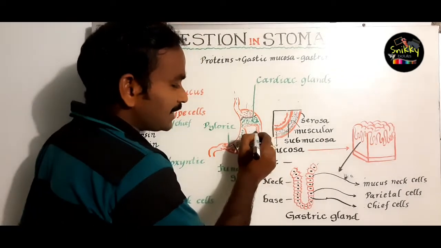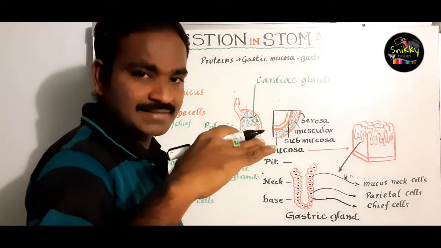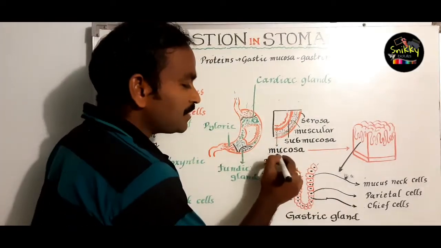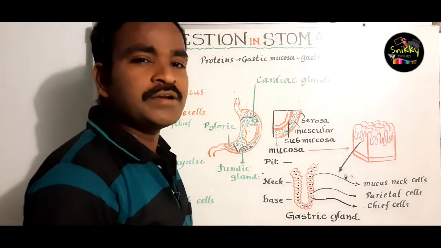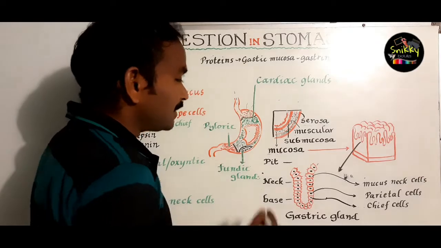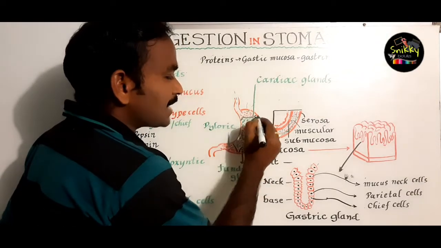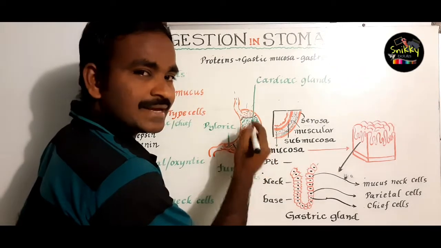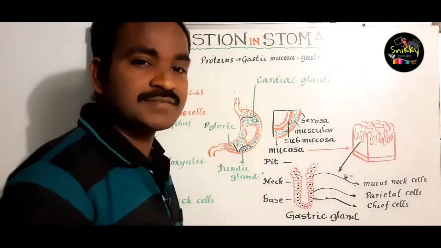This inner layer has ridges, grooves or folds which are formed from the mucosa. This is called rugae. What do you call this? Rugae. At the same time, the stomach is made up of circular muscles and longitudinal muscles.